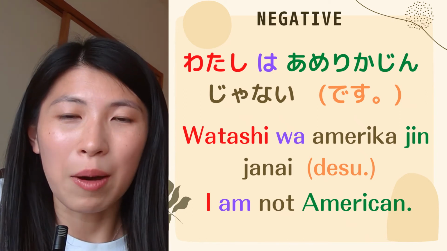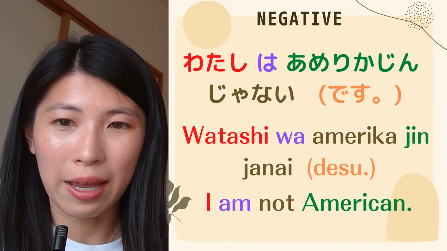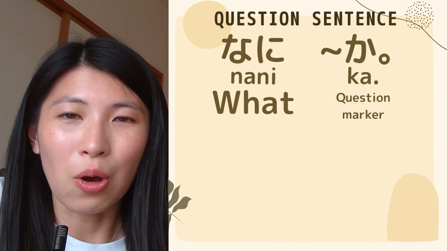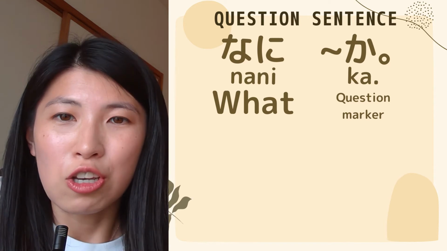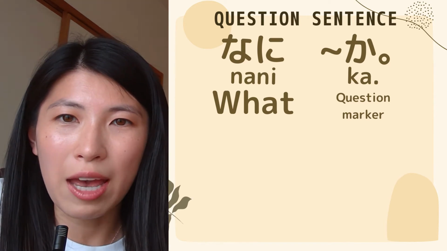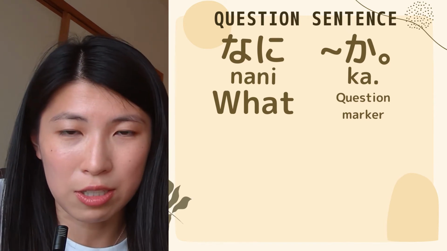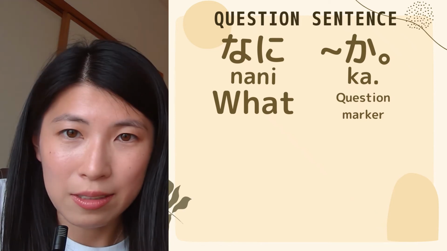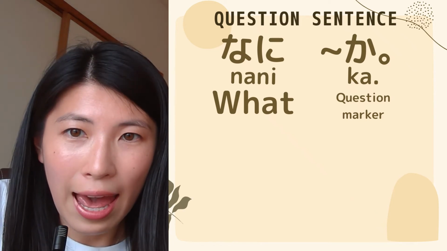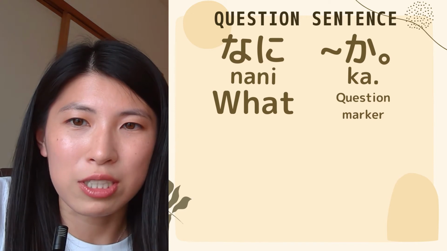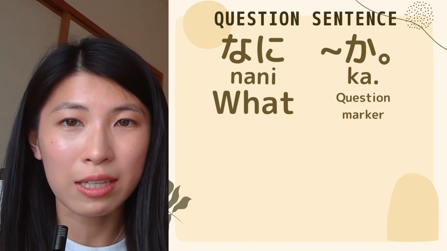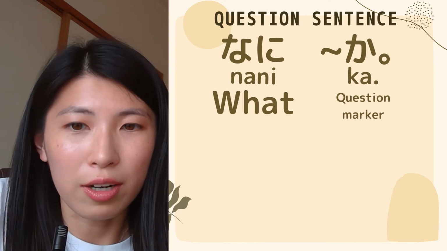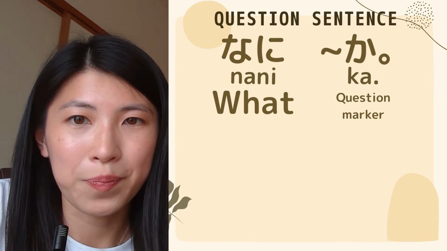Okay, let's have a look at another grammar point of today. So, let's learn how to make a question sentence. You need to know two words to be able to make a question sentence in Japanese, which are 何, which means what, and ka, which is a question marker. You need to put ka at the end of the whole sentence to make a question sentence. Okay, let me explain more.